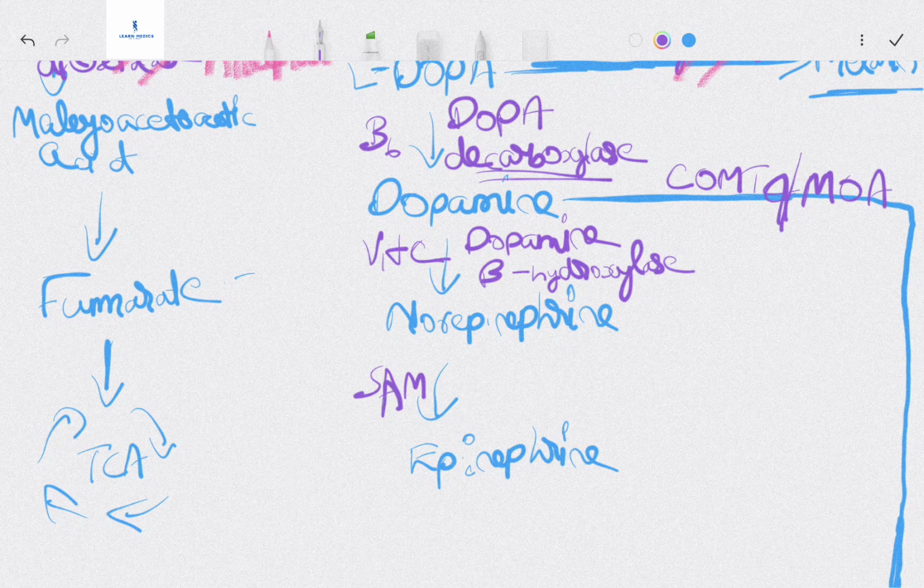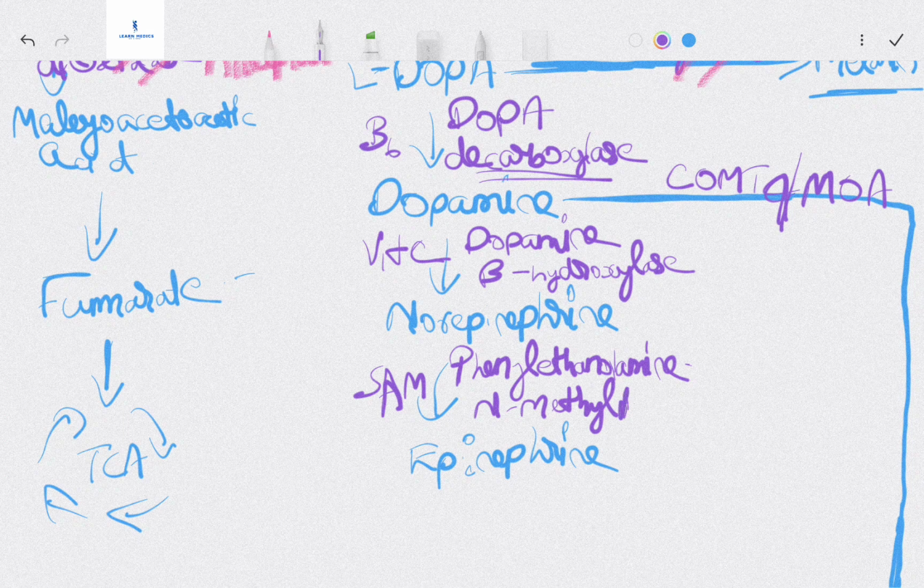SAM works with phenylethanolamine N-methyl transferase.